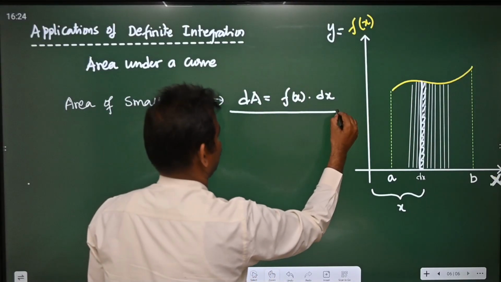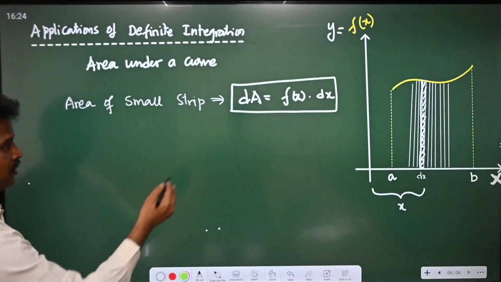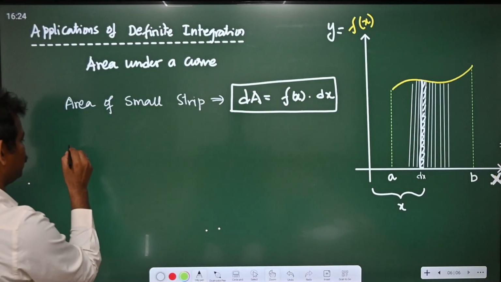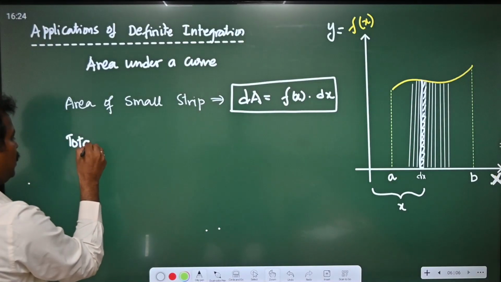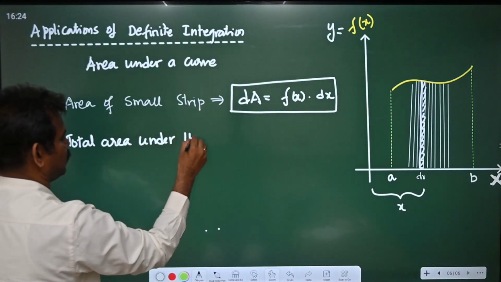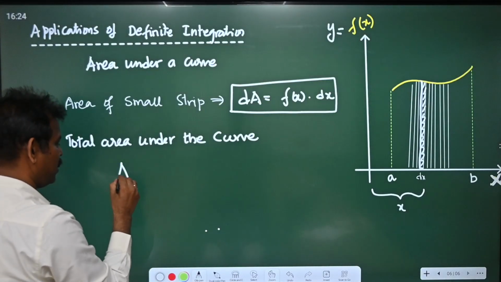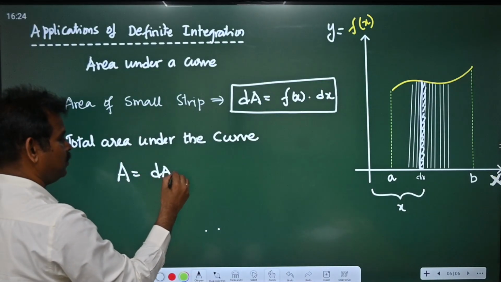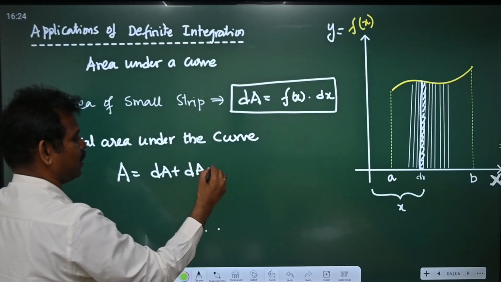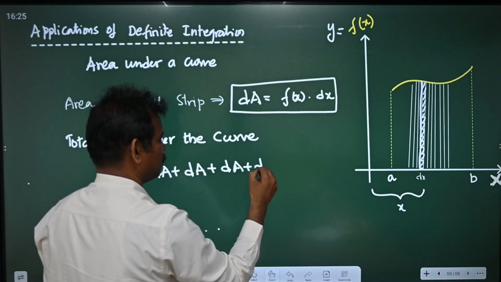So this is the small area of that strip. Now to find out the total area, you add all those small strips. Total area under the curve is given by A is equal to, we need to add all the areas of that small strips